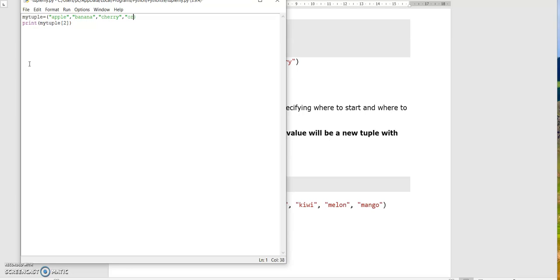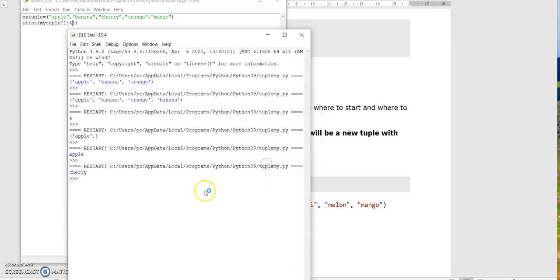Cherry, orange, mango. Now here I'm going to print it from 1 to 4. That means first element, second element, third element will be printed. That means banana, cherry, orange has to print. Let's run this. Banana, cherry and orange has printed.